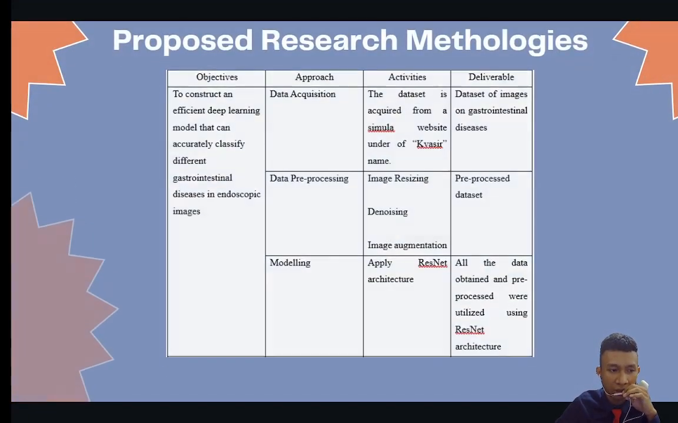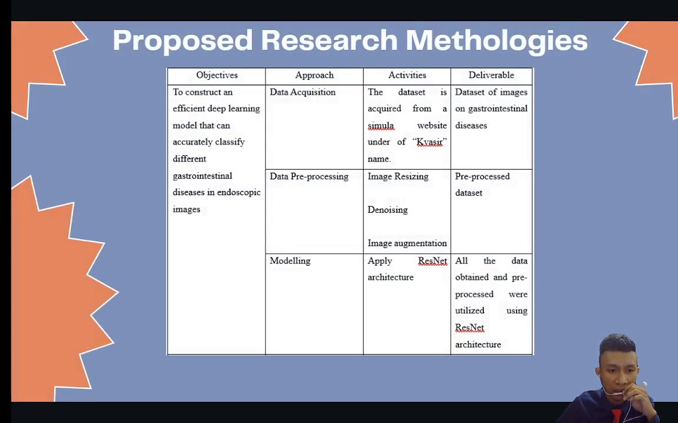To achieve the second objective, there are 3 phases that we will do. First is data acquisition, where we find a dataset that will be used for this project. Second is data pre-processing, where we process the dataset that we acquired before to make it cleaner. And lastly is modeling, where we apply a ResNet architecture.